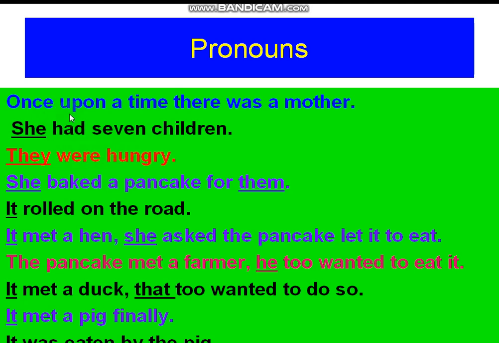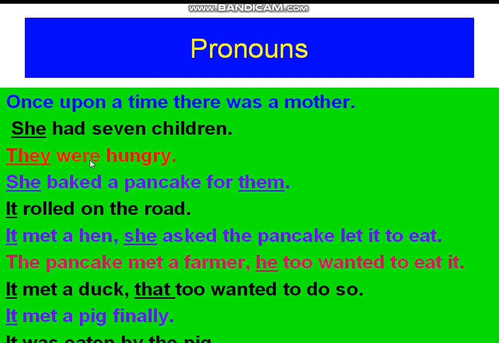See, once upon a time there was a mother. You know, mother is the noun. So now she had 7 children. Who is she here? This mother. This mother had 7 children. So instead of writing mother had 7 children, what I wrote here is she had 7 children. This word she is replacing the word mother. So this word she is called a pronoun.